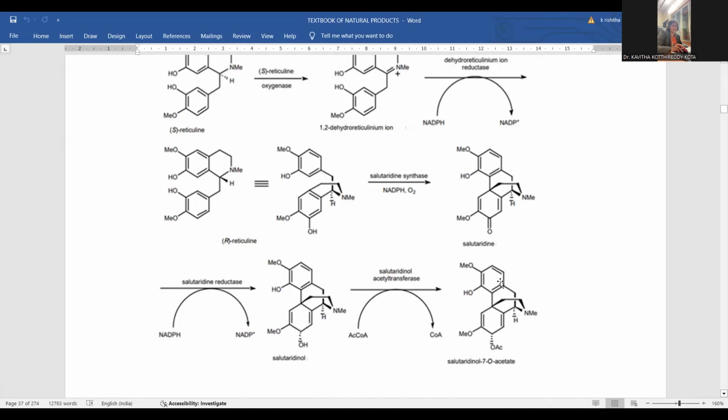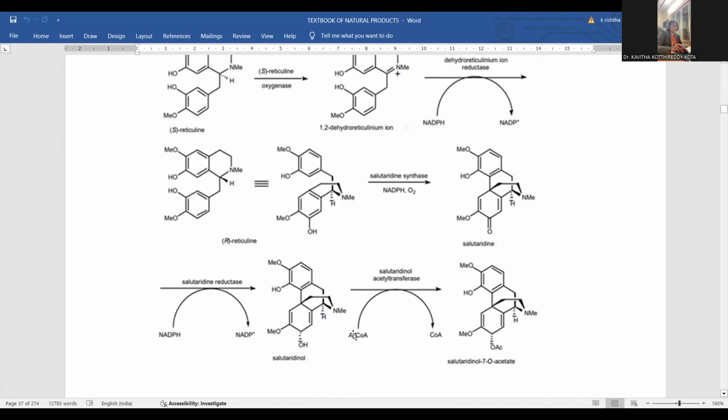skeleton unaffected. Then salutaridinol acyl transferase. Acyl transferase is another enzyme working on this intermediate. Once again, acetyl coenzyme A releases acetyl, and coenzyme A is left over, and the acetyl group is released into the molecule.